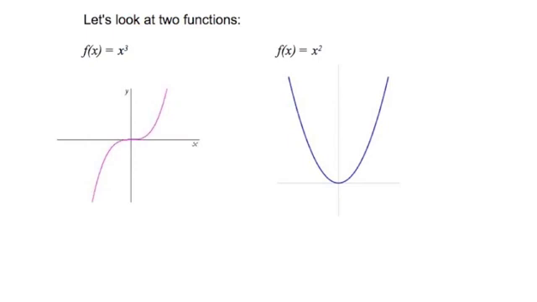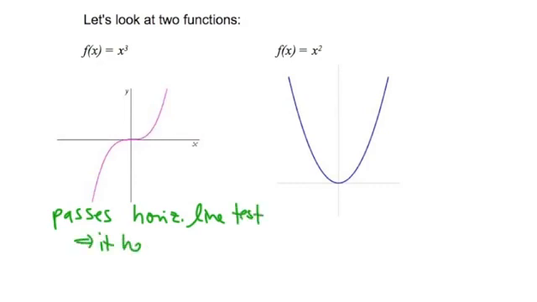Let's look at these two functions just to remember. So y equals x cubed passes the horizontal line test, so it has an inverse. Well, I should say at first, the preceding step should be that it also passes the vertical line test, indicating that it's a function.